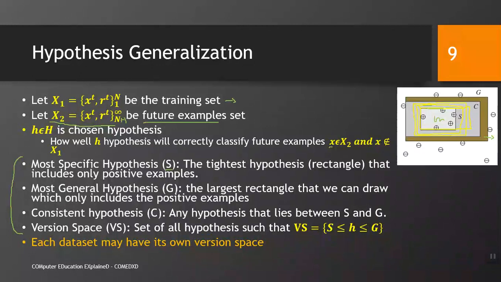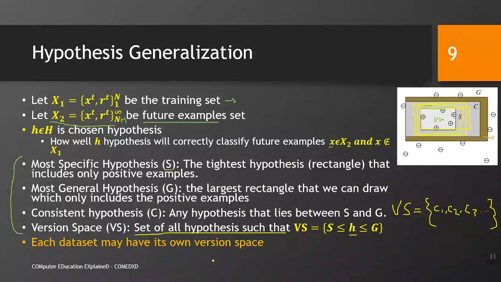A general rule is that we should select the most general hypothesis. Version space: the set of all hypotheses such that each hypothesis is either equal to or greater than S and less than or equal to G, that is called a version space, right. For example, we can say that VS is equal to C1, consistent hypothesis 1, C2, consistent hypothesis 2, C3, consistent hypothesis 3, and so on.